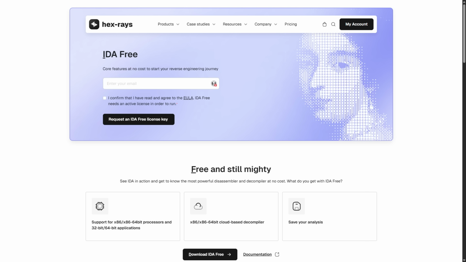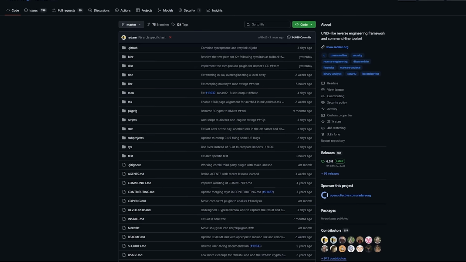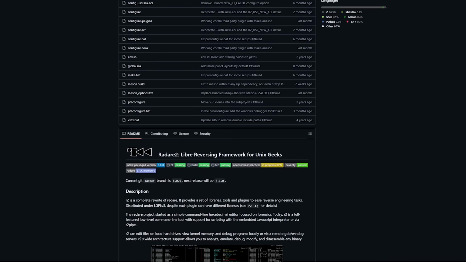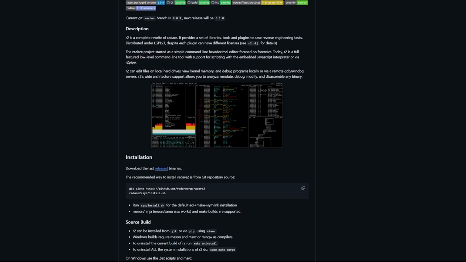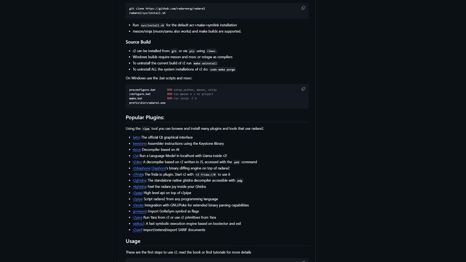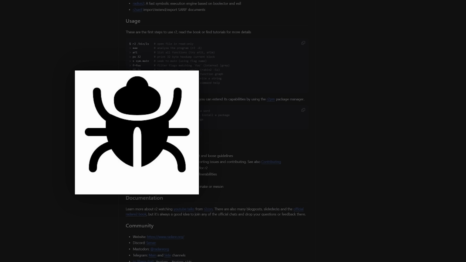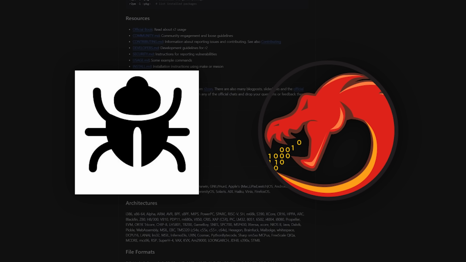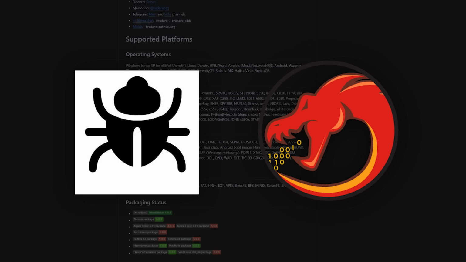IDA Free for when you need better disassembly and graph views, and Radare2 if you're on Linux and enjoy suffering, because the learning curve is vertical, but it's insanely powerful once you get past the syntax nightmare. Start with x64dbg and Ghidra. Those two will carry you through 90% of challenges.